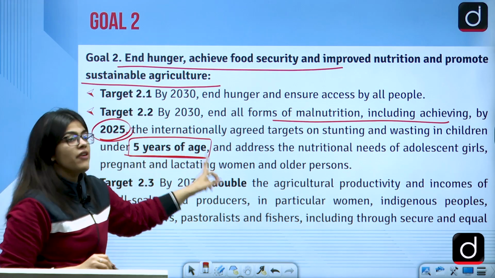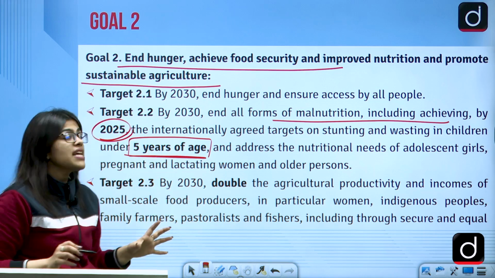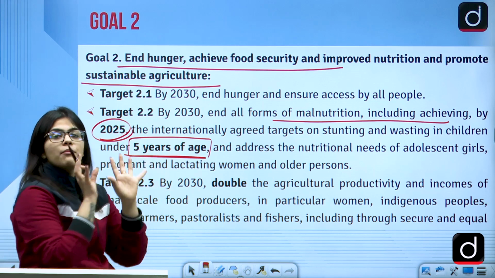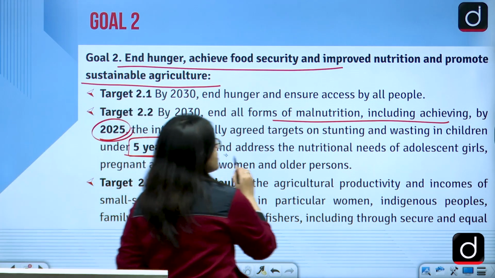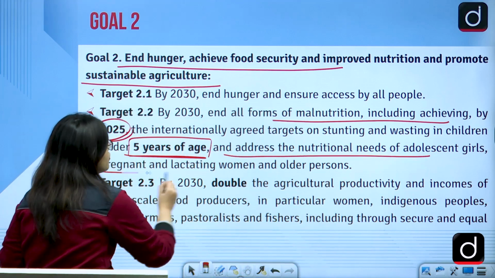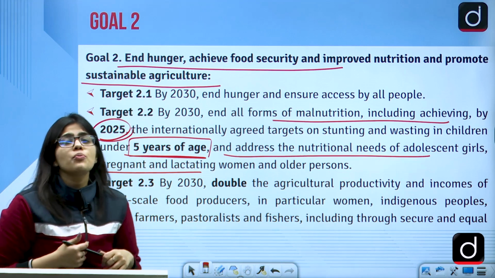That means till 2025 we will work to end these forms of malnutrition. We will address all the problems that we have internationally decided to address to protect these children. We will be addressing the nutrition related needs of adolescent girls, pregnant women and lactating women, who would also be protected.